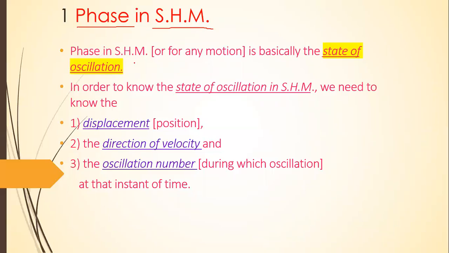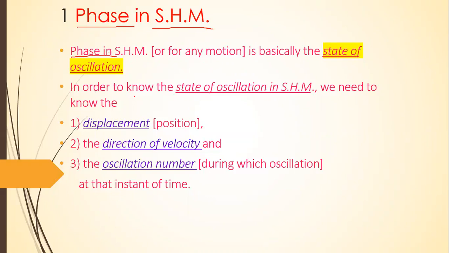The physical quantity which describes the state of oscillation of the particle performing simple harmonic motion is called the phase in simple harmonic motion.